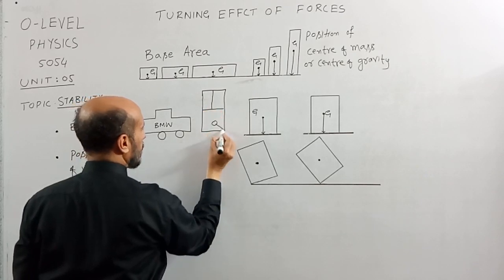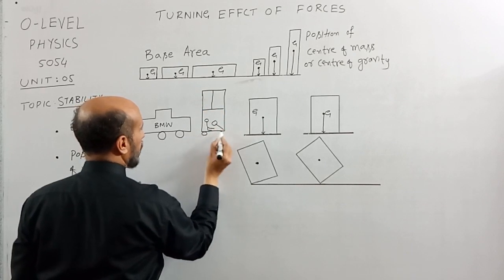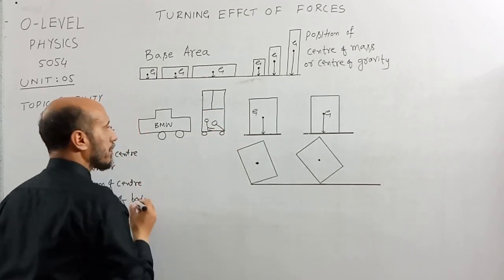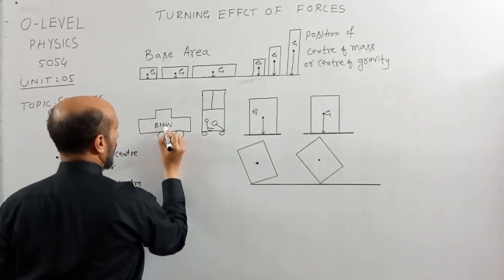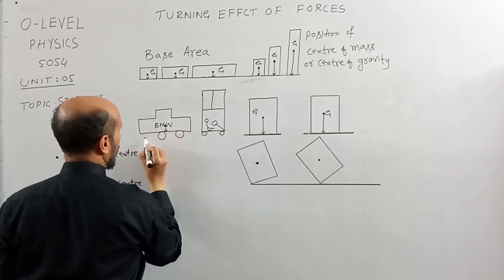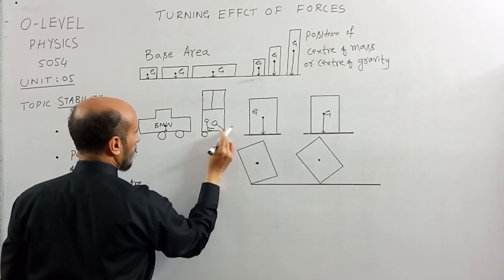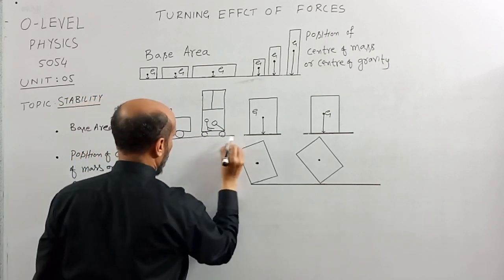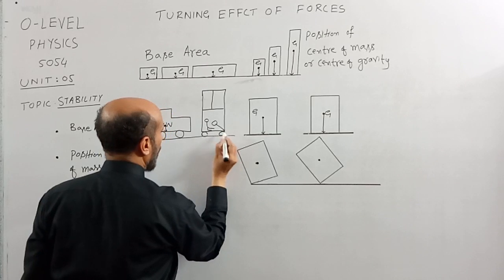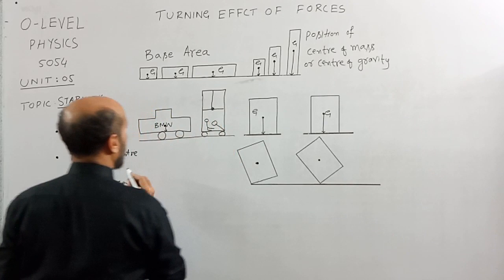This is the steering, this is the driver, these are the wheels. It's my own double-decker bus. So its center of gravity will most probably be here, and the center of gravity of the car will most probably be here.